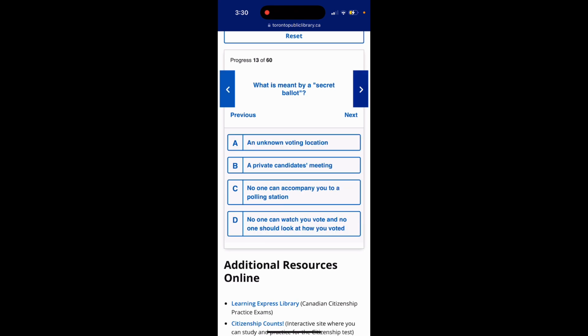What is meant by a secret ballot? Option A, an unknown voting location. Option B, a private candidates meeting. Option C, no one can accompany you to a polling station. Option D, no one can watch you vote and no one should look at how you voted. The answer is option D, no one can watch you vote and no one should look at how you voted.